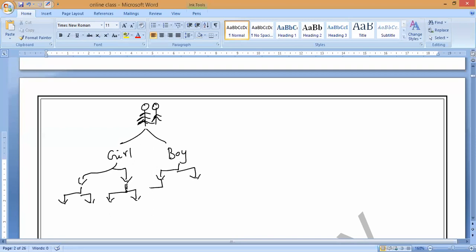So that is what I am saying. From a single parent, they may produce either a boy or a girl, particularly in humans. A girl turns into a female, and a boy turns into a male. That is what we call men and women.